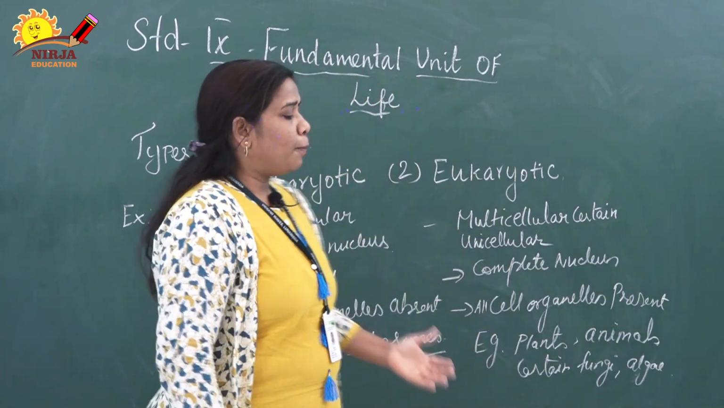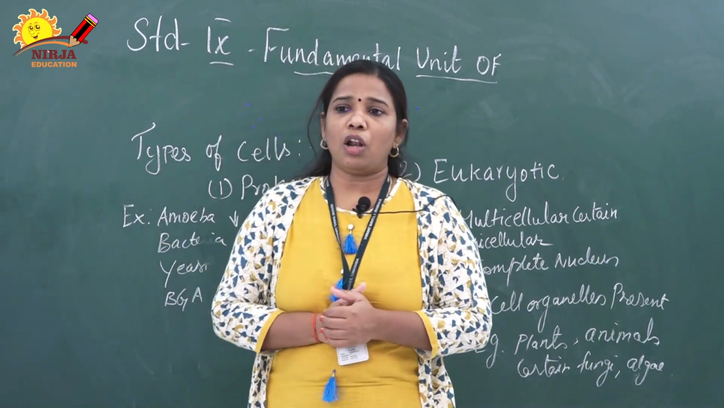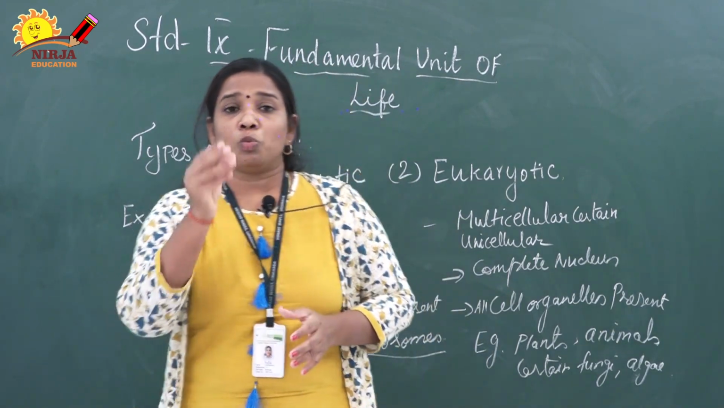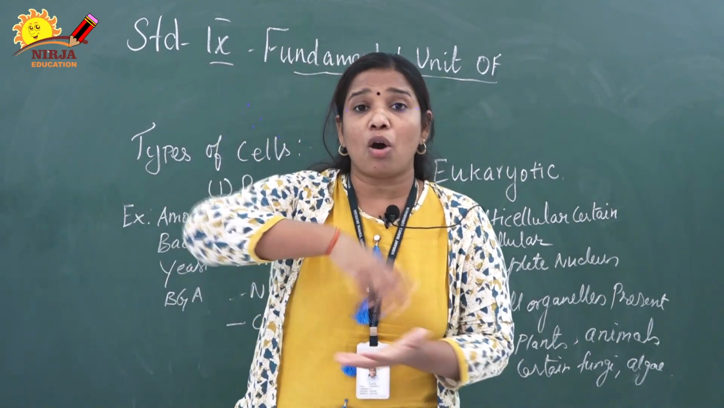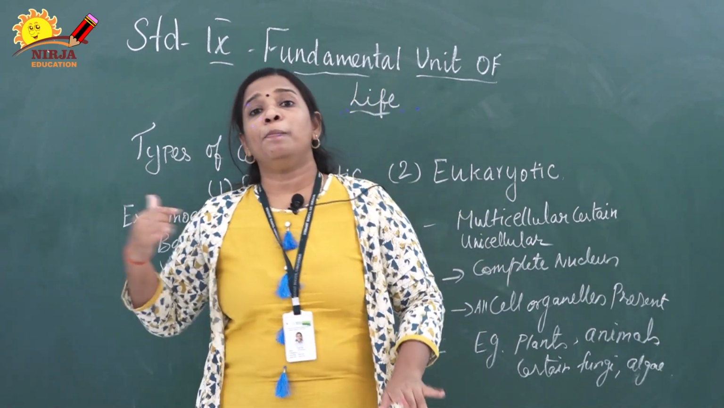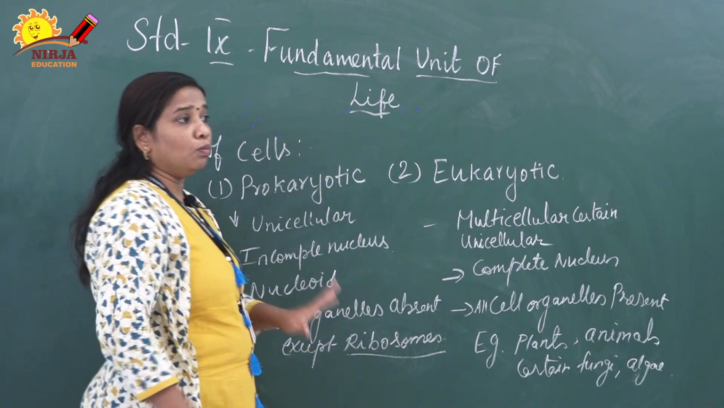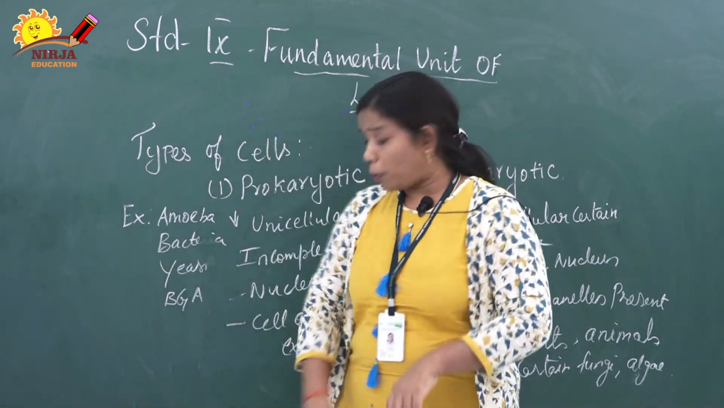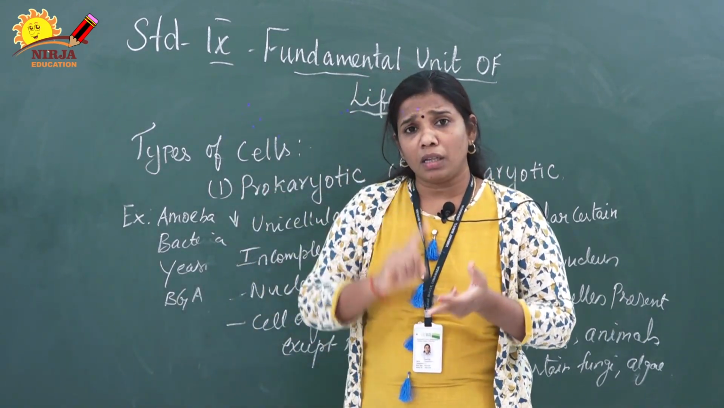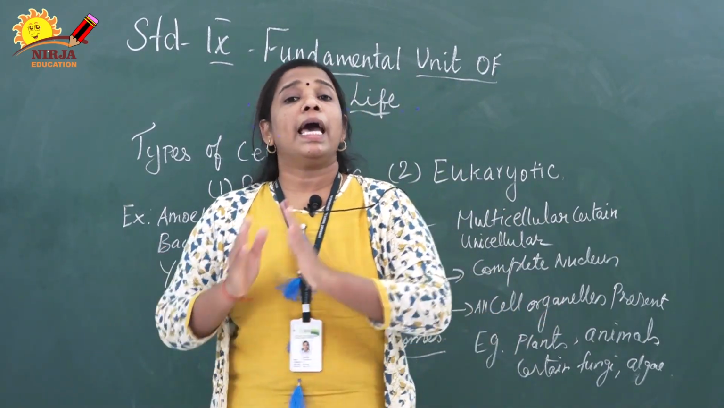Next, prokaryotes do not have cell organelles. We will discuss cell organelles in the next video also. But what is a cell organelle? A small organ-like structure embedded in the cytoplasm. Most of the cell organelles are absent in prokaryotes, except ribosome and mesosome. These two are present. If it is algae, plastid is also present. So except ribosome, mesosome and plastid, all the remaining organelles are absent.